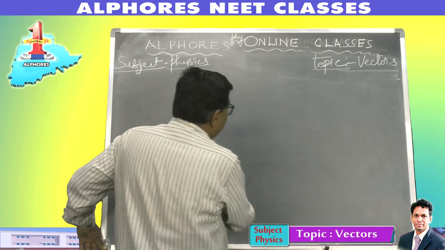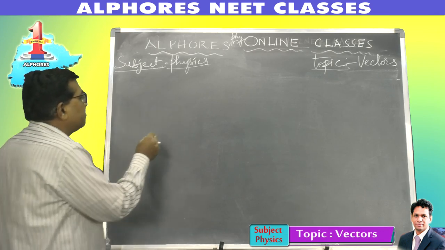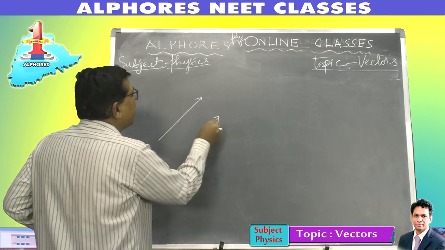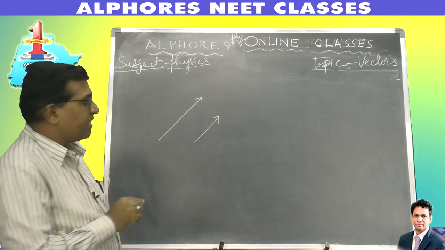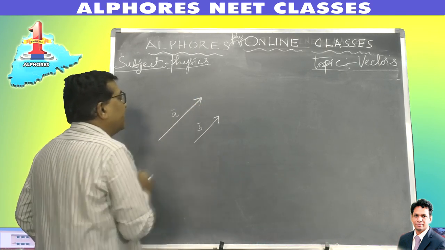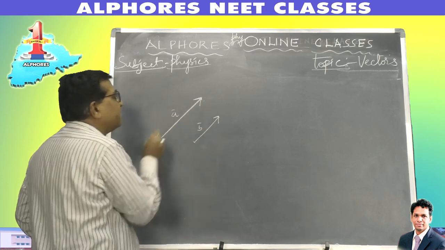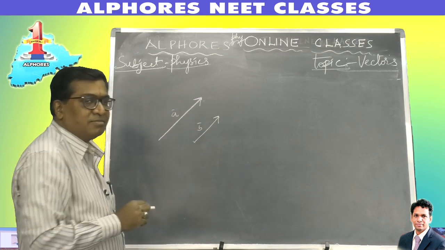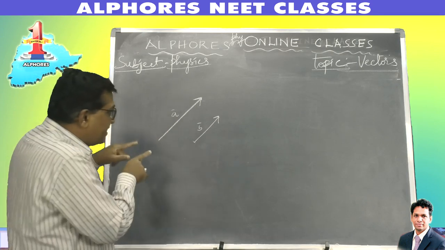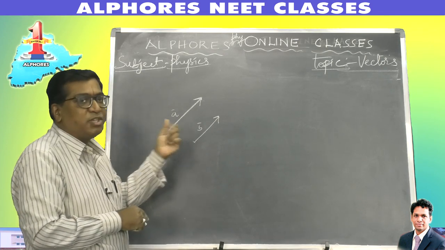Similarly, vectors are classified further. Suppose there are two vectors, A bar and B bar, whose direction is the same but the magnitude is different. You see, the lengths are different, so the magnitudes are different, but the direction is the same. Such vectors are called like vectors, or parallel vectors. They are in the same direction, but the magnitude is different.